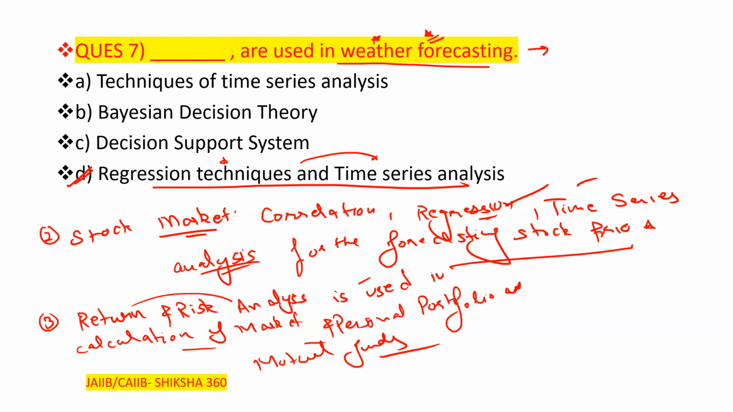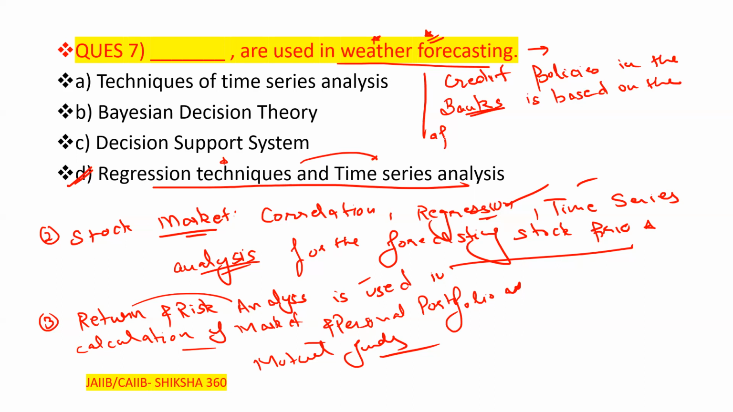Further, there is one more question, that is credit policies in the banks. Clear? Credit policies in the banks: it is based on which theory? It is based on the application of probability theory. Clear? Probability theory.